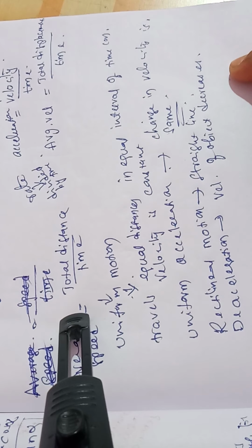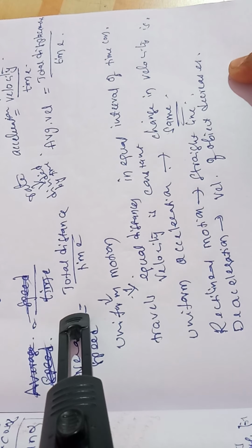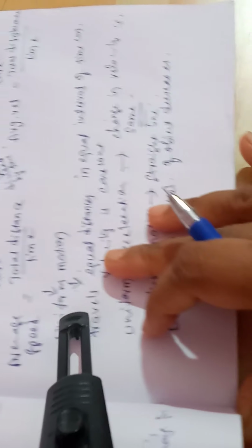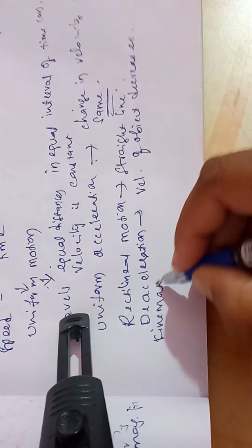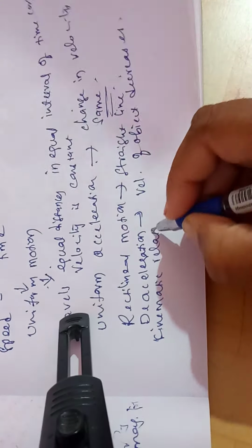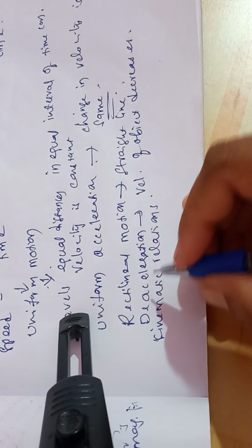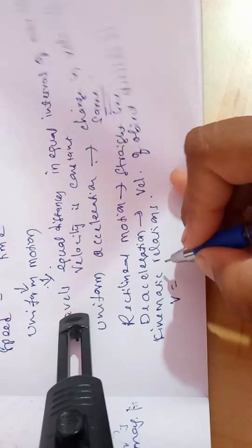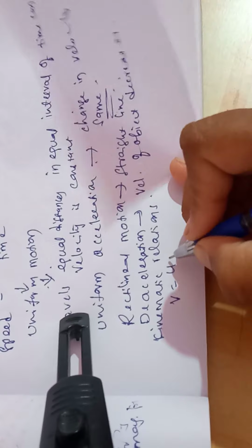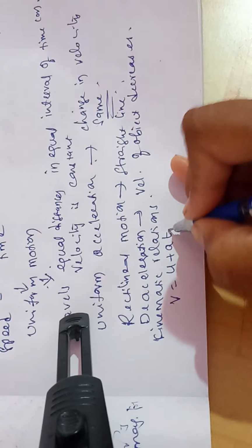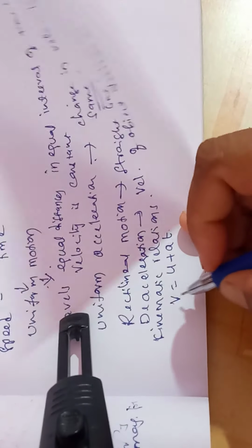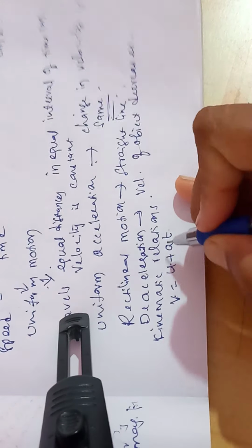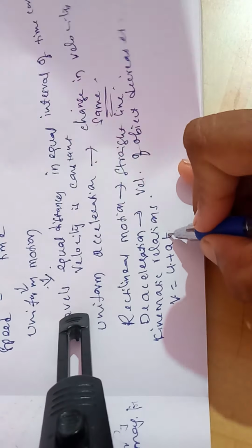And next, we can also talk about the kinematic relations. The kinematic relations give the relationship between final velocity, initial velocity, acceleration, time and displacement. So v equals u plus at, where v is final velocity, u initial velocity, a acceleration, t time.